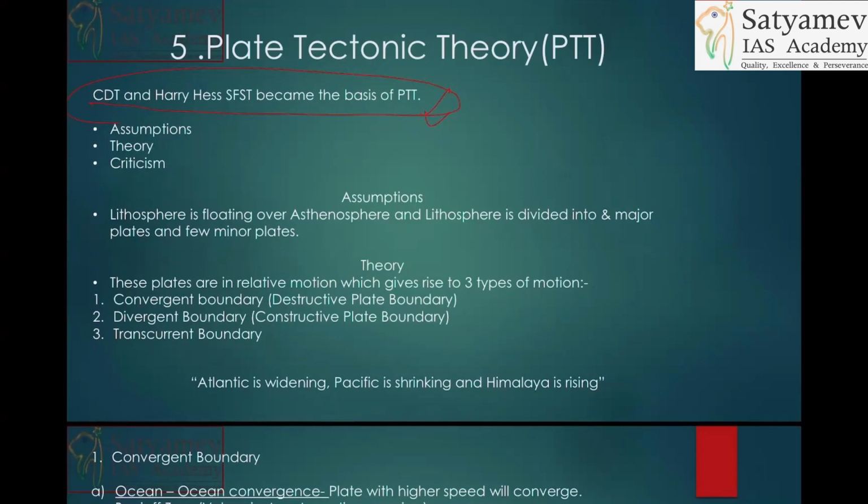Because of the interaction of these plates, what will happen? You will have the divergent boundary. On the divergent boundary, you will have creation of ridge, and ridge formation will result in what? The creation of new continent. Example, Atlantic region. Now say, the first content and second content. Content is same, but presentation is different. Very, very important concept. Very, very important idea.